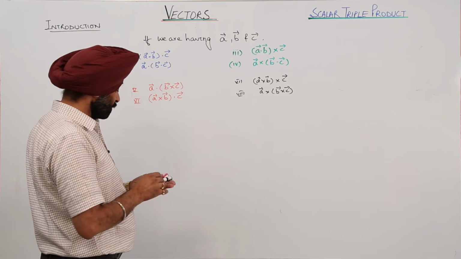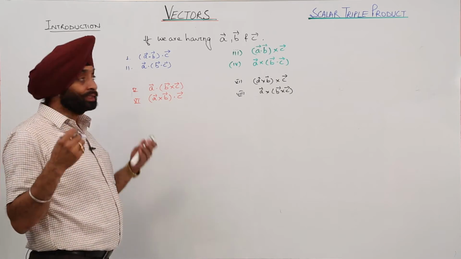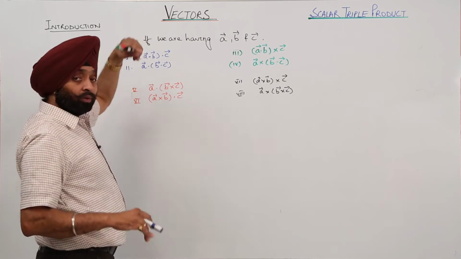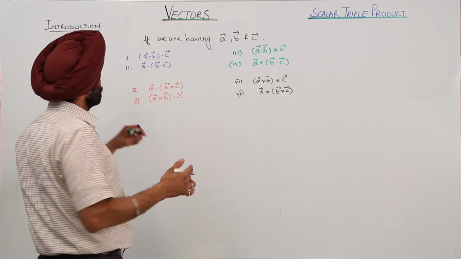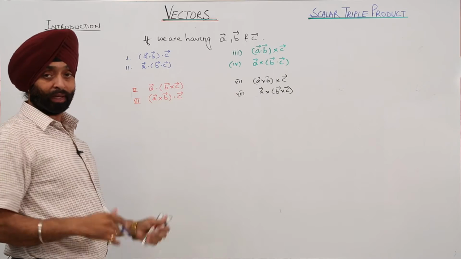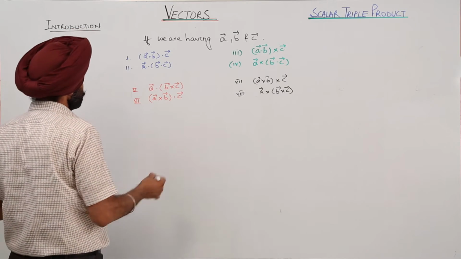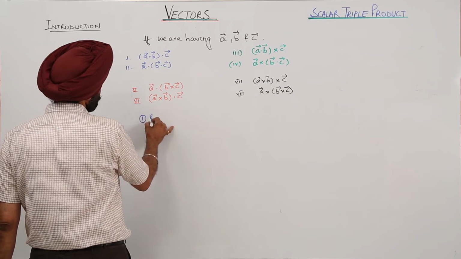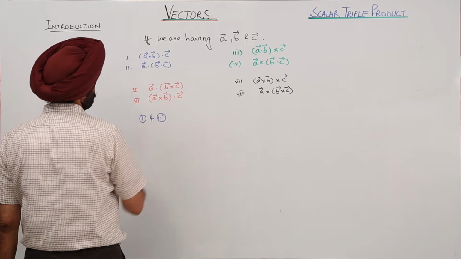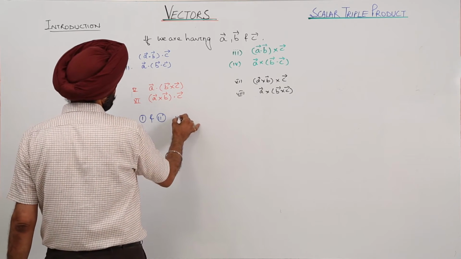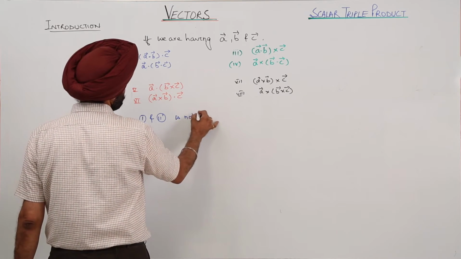Now let's check what is possible. You have done the whole chapter, so is it possible that you are getting any result for this part? I think no. So 1 and 2 are not possible.